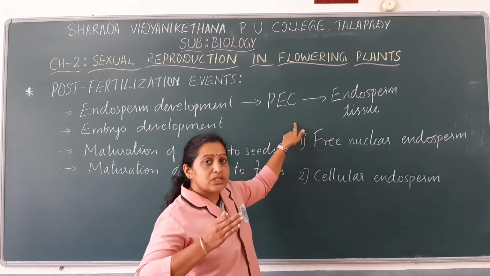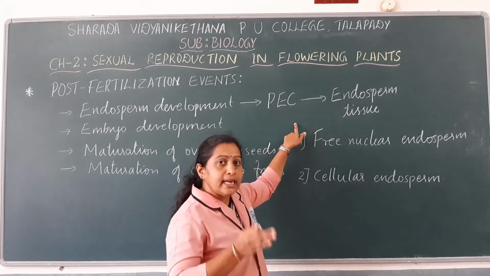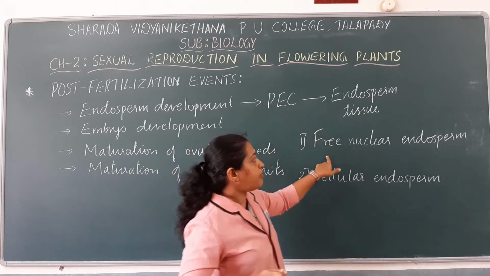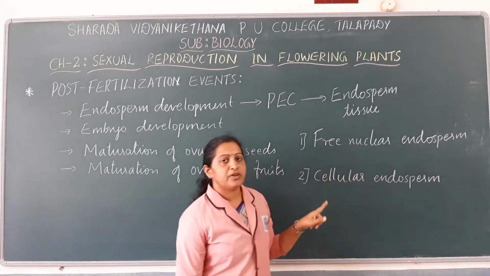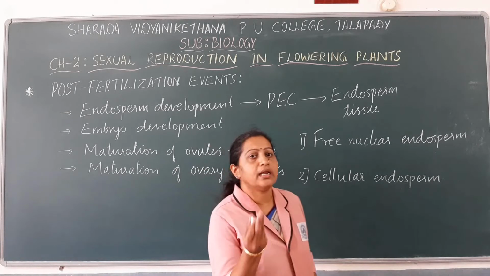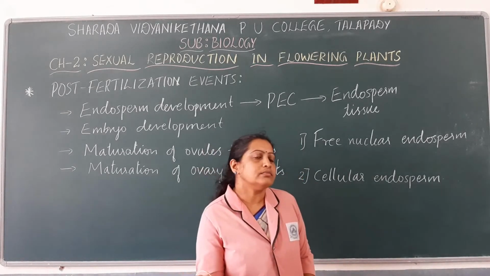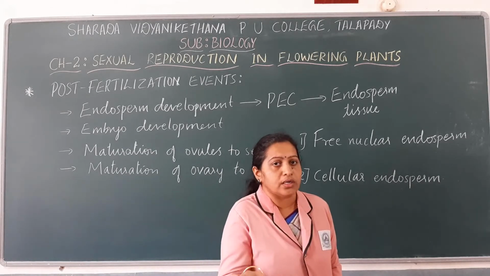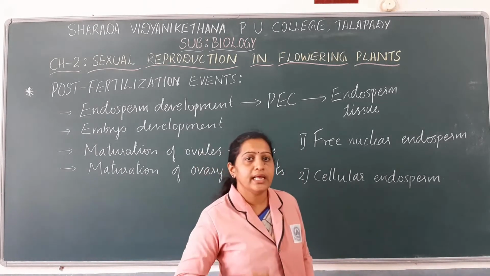Such an endosperm, where there are many nuclei inside a primary endosperm cell, is called free nuclear endosperm. The best example of free nuclear endosperm is the coconut water in tender coconuts. You have already tasted tender coconut, and usually they say that tender coconut water is highly nutritious.